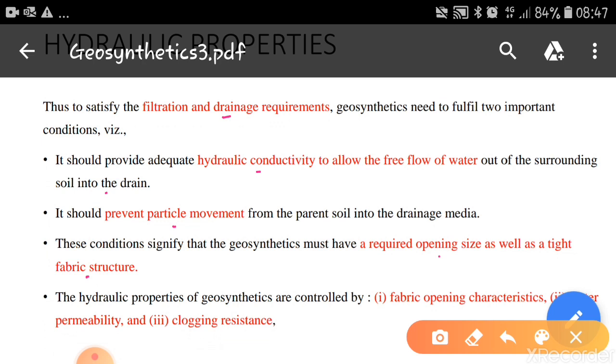The hydraulic properties of a geosynthetic are controlled by fabric opening characteristics, permeability and clogging resistance. So these are the three properties which come under hydraulic properties. One is fabric opening characteristics, how the fabrics are opened and the water is flowing through this. Permeability and clogging resistance. Okay, these are the three properties which we have to see.